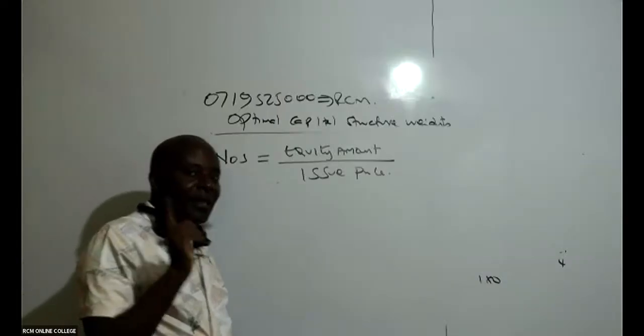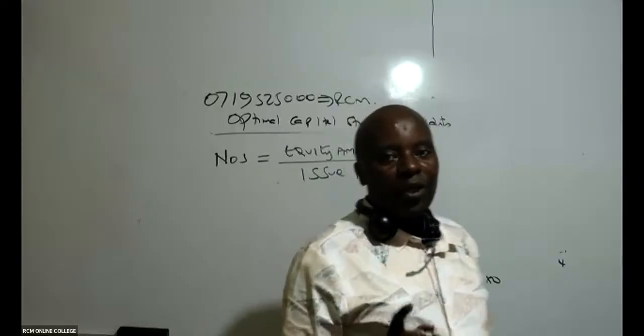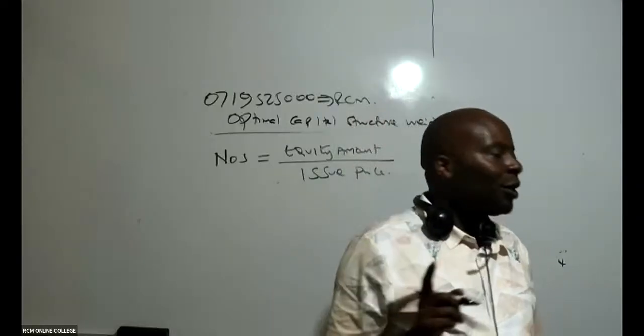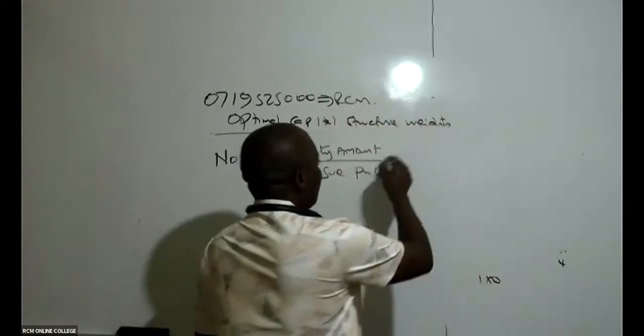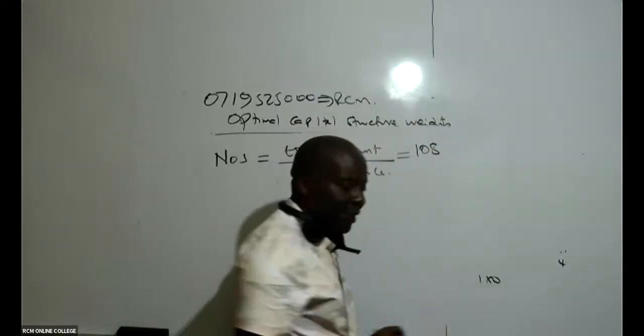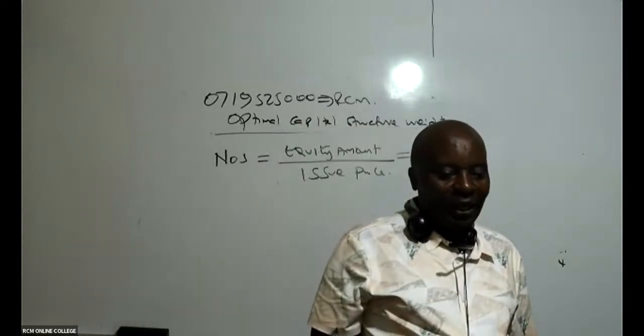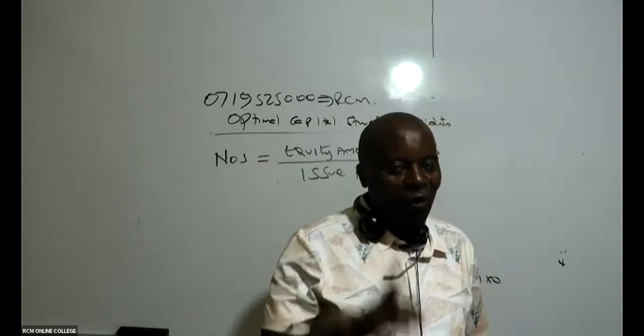But remember, this is a very good examiner. You gave me an equity amount of 108, isn't it? Equity, 108.